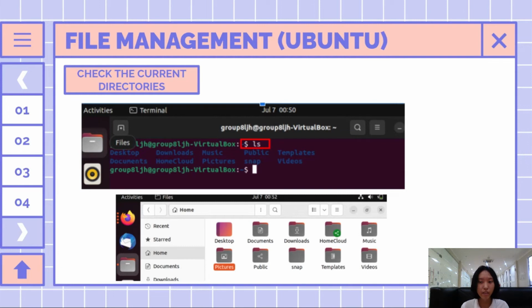Firstly, check the current directory. The ls command is used to list the existing files and folders in a directory. For instance, the ls command lists all the contents in the home directory, and the command will be run as the picture shown below.